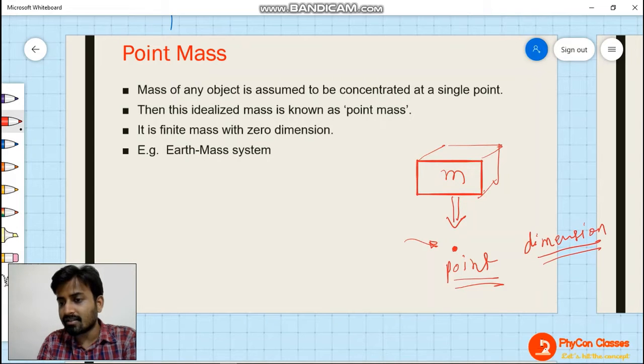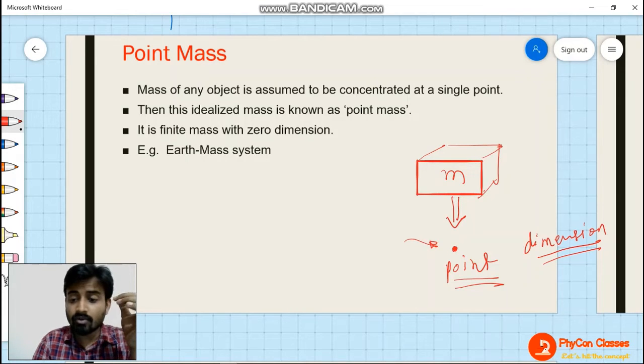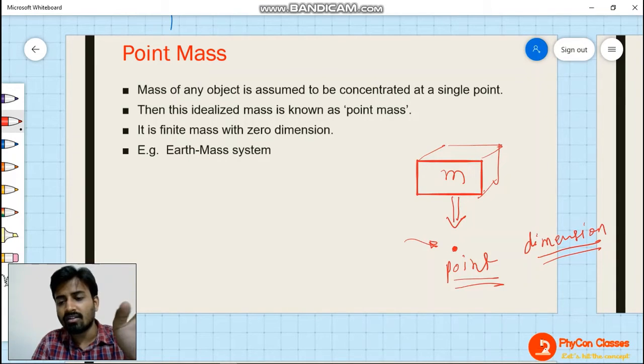That means the dimension in any direction, x, y, or z, is going to be 0. It does not have any length, area or volume. A point does not have even length, area or volume. If I ask you what is the length of this point, there is no length. What is the area of the point? There is no area. Everything is 0. A point is something which does not have any kind of length, area or volume.